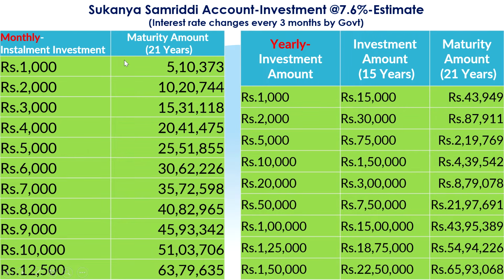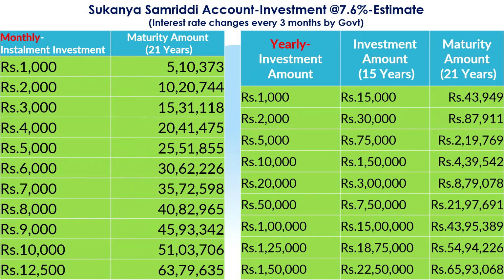As I have told you, the minimum deposit is 250 in a year, and subsequent deposits will be in multiples of 50 rupees. The maximum is 1,50,000 in a year. You can deposit the amount monthly, daily or once in 2 days, whatever it is. There is no limit on the number of deposits that you make. There is no specific mode, whether daily, monthly or annually, and no specific restriction.